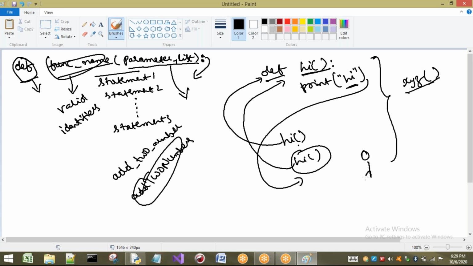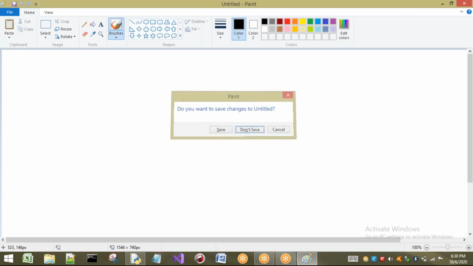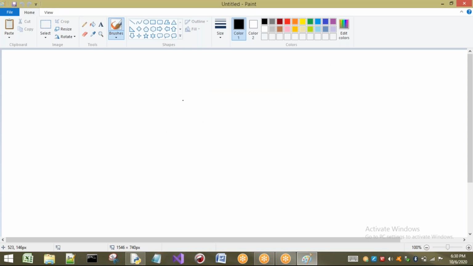Let us consider a human being. If I write his name as XYZ, is there any meaning? There is no meaning. So better to write his name as Hari, Shiva, or Venu. In this way we can write. A valid name should be given for a human being. In the same way, here better to write valid identifiers which are related to your function only. After that comes a colon, and internally I am going to write the body of this function. So this is the general form of a function, or we can consider it the function syntax.